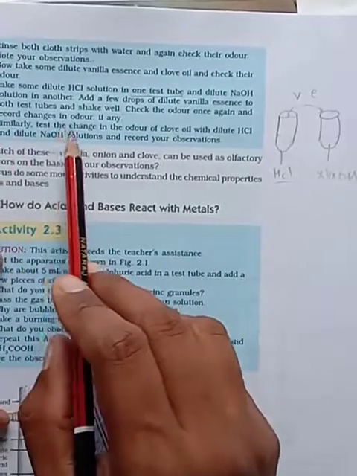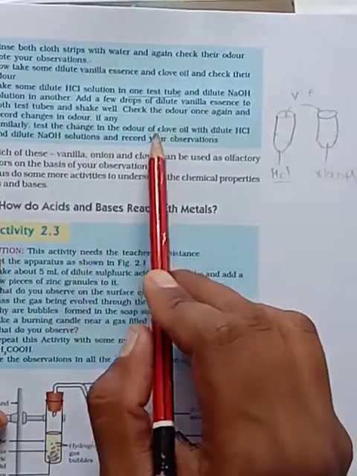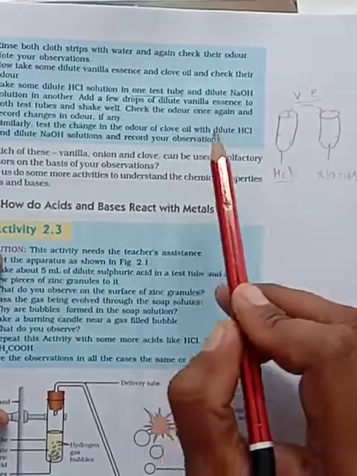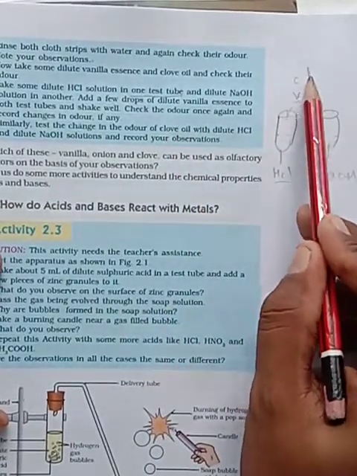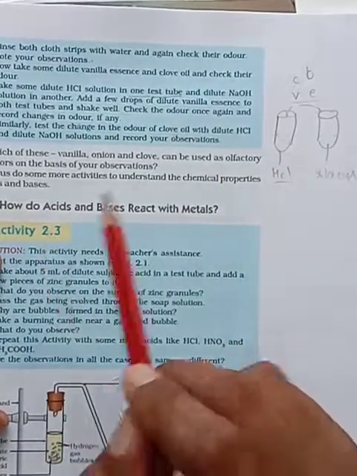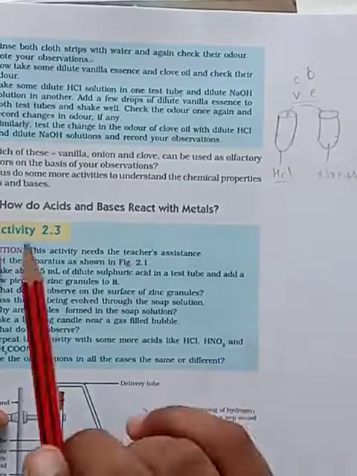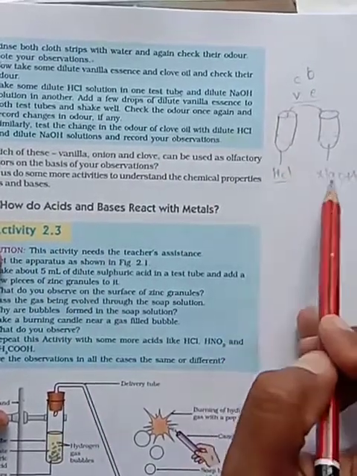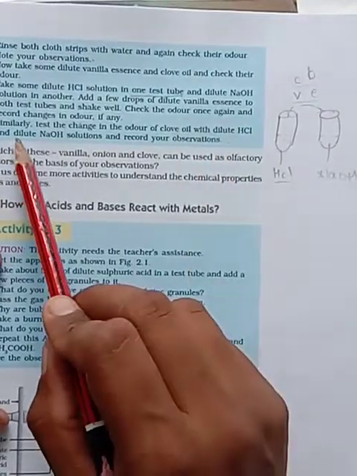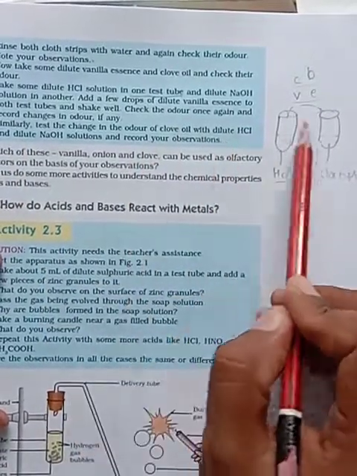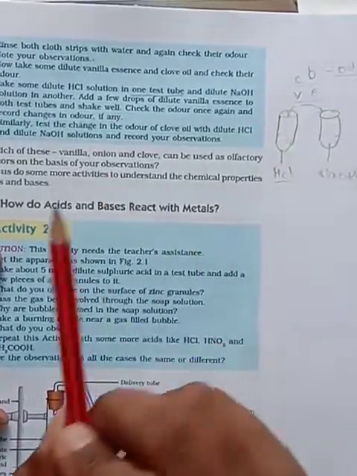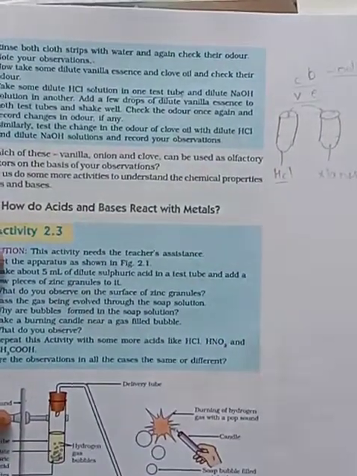Similarly, test the change in odor of the clove oil. First we added vanilla essence, later you should add clove oil to two different test tubes. Don't add it in the vanilla essence test tubes. You should take separate HCl and NaOH and add clove oil. Then record your observation. There also it changes its odor. Here odor means the smell of that liquid.